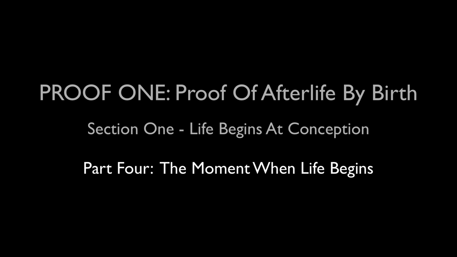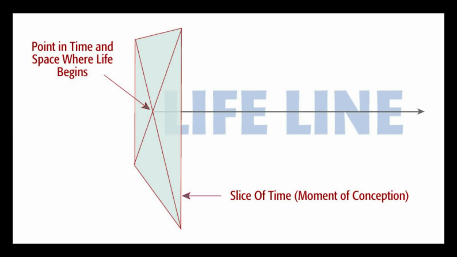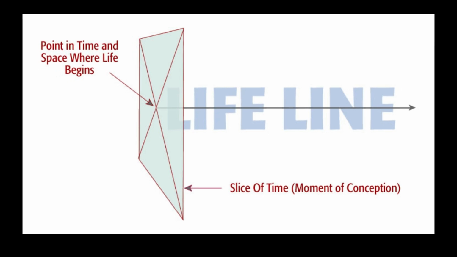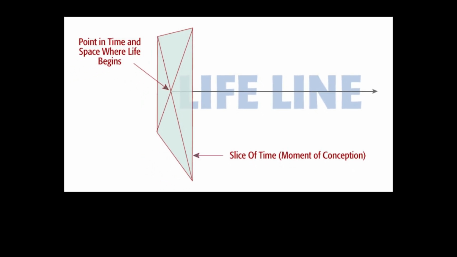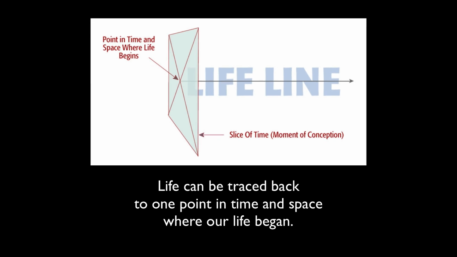Section 1, Part 4. The moment when life begins. Look at this diagram. Look at the spark of life, the specific point in time and space where life begins. Before that moment, on the left side of the plane, there was no life. After that moment, on the right side of the plane, there is life. Life can be traced back to one point in time and space where our life began.